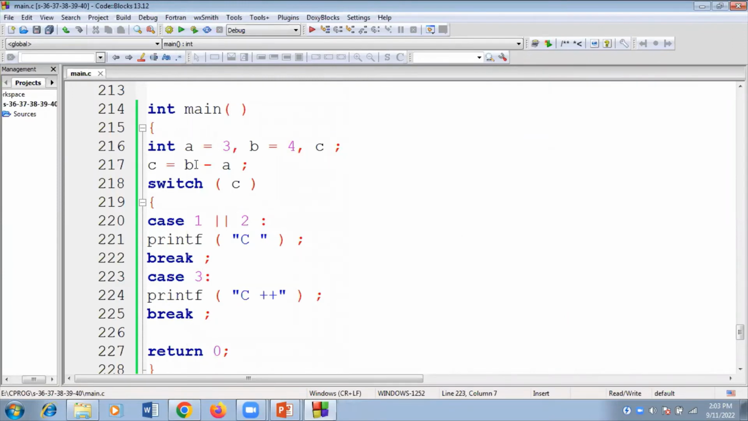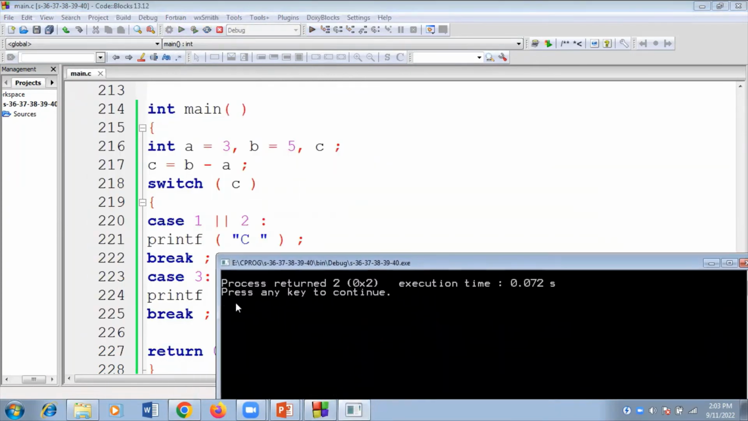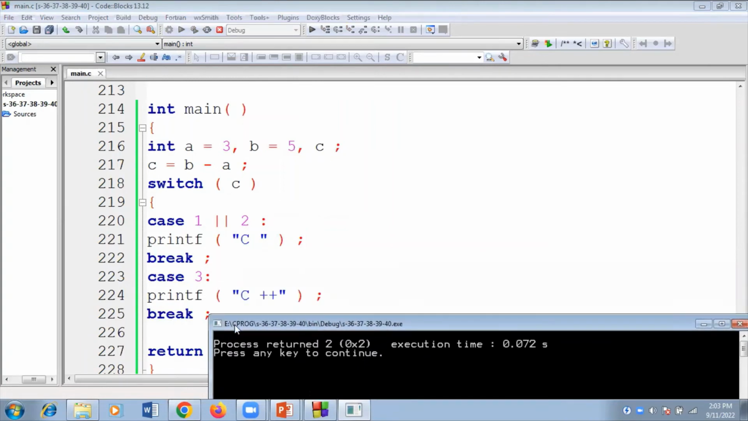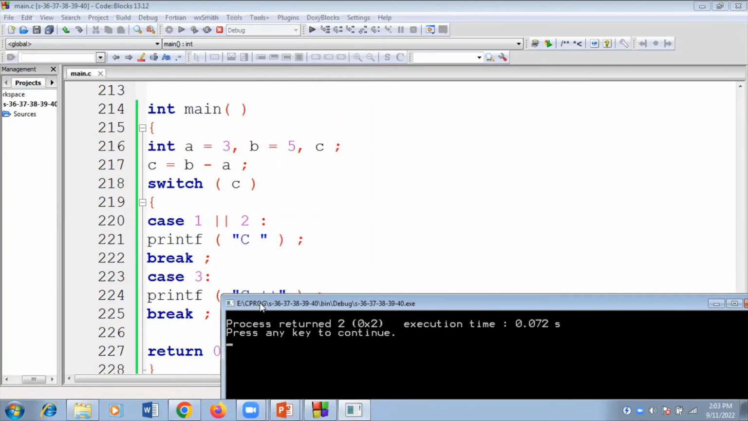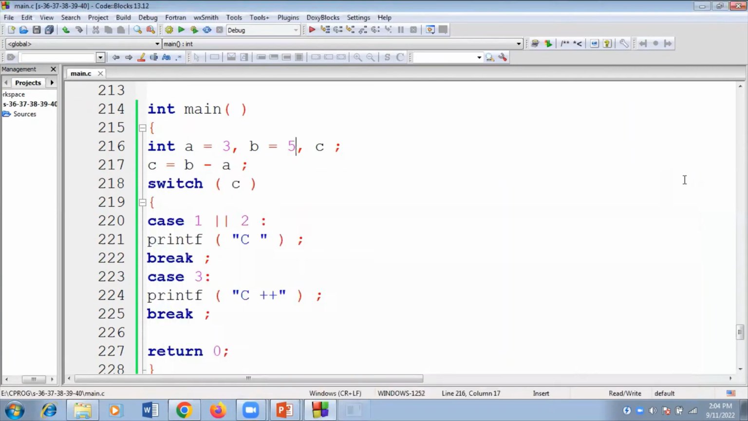So b minus a, like you can see, 4 minus 3, is 1. Suppose I take it as 5 here, so now 5 minus 3 is 2. So if we run, see, nothing is printed. Why? Because case 1 only it will select, it never goes to case 2, and case 2 is not here. Case 3 is there, c++, and the default block is also not there.